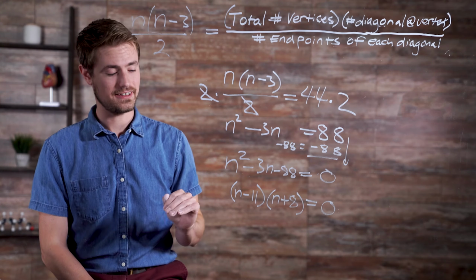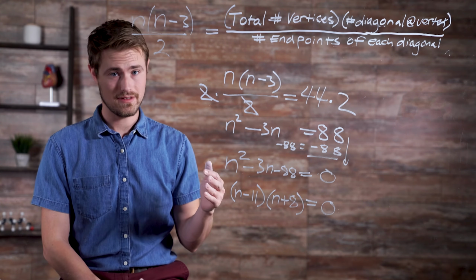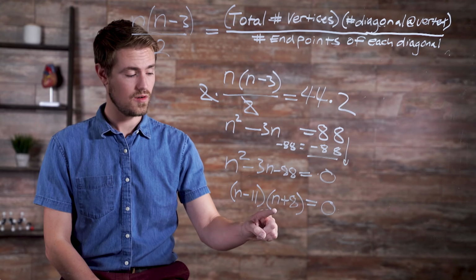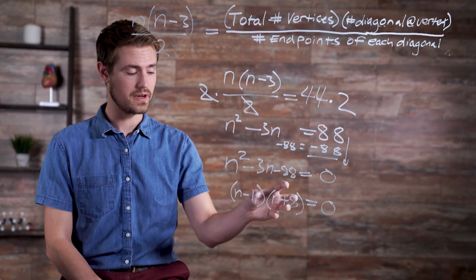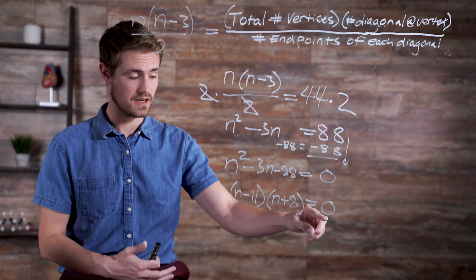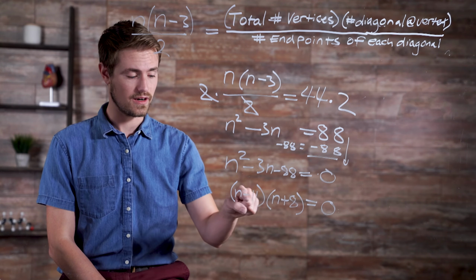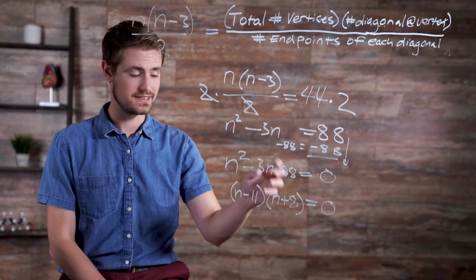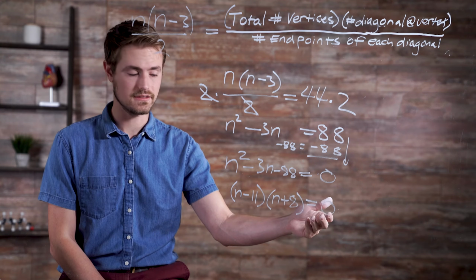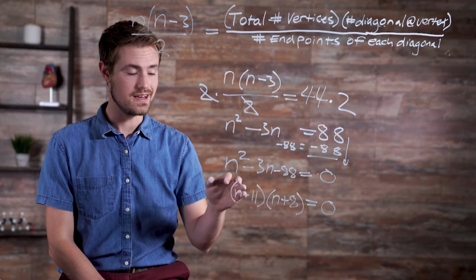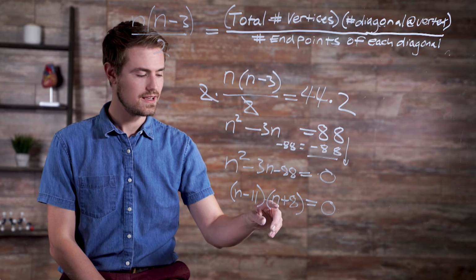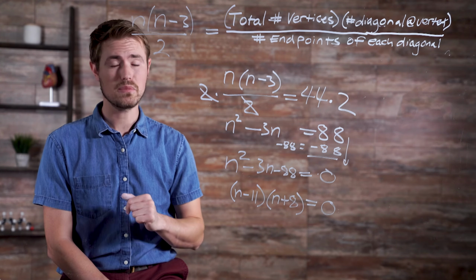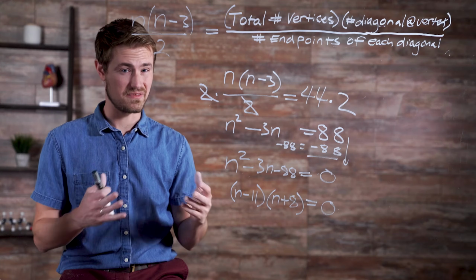Alright, so here we are at an answer. n, the number of edges the polygon has, is either equal to 11 or -8, because what we want to do is make sure that we end with the result of 0, which means that n somewhere has to be 11 or -8 in order to get us multiplying 0 by another answer, resulting in 0. Since n can't be negative, because we can't have negative edges, it can't be -8. So we know that our answer is 11. The number of edges is 11, making it an 11-gon.